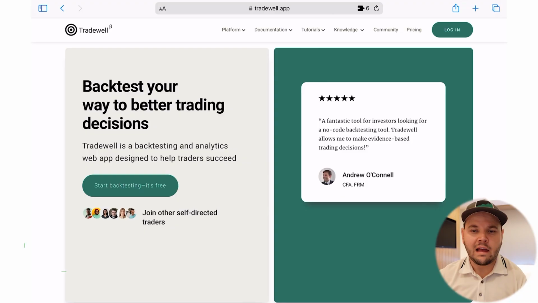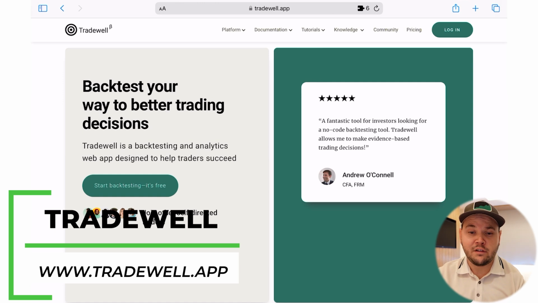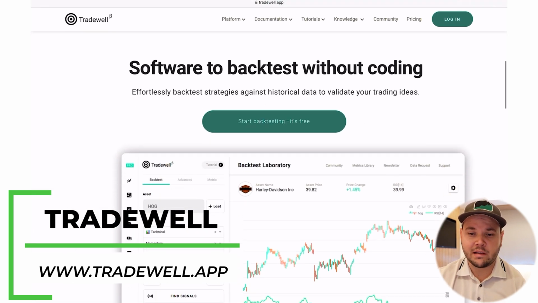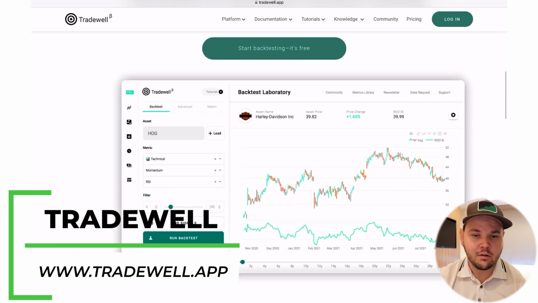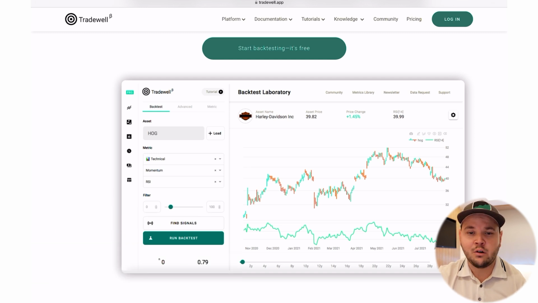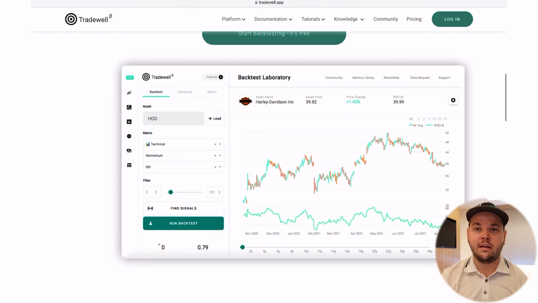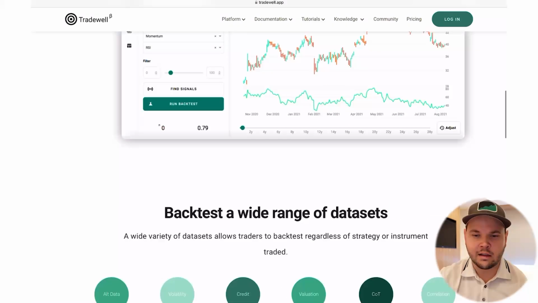An alternative to this, which is a whole online backtesting platform, is called Tradewell. I've used this one very little, but I definitely liked it. It's a good tool where you can backtest some things. It's very similar. It's kind of in between algos and manual trading. So you can look at more systematic strategies with this and have a look at backtesting them.